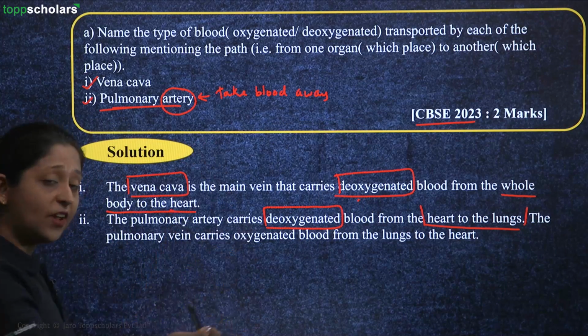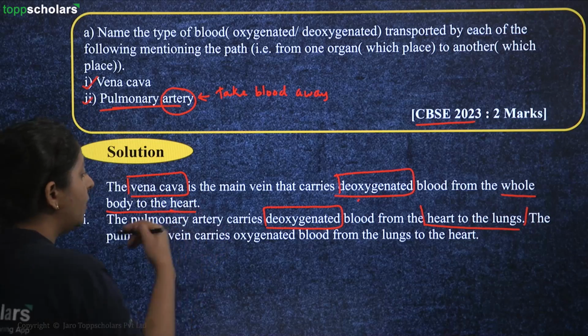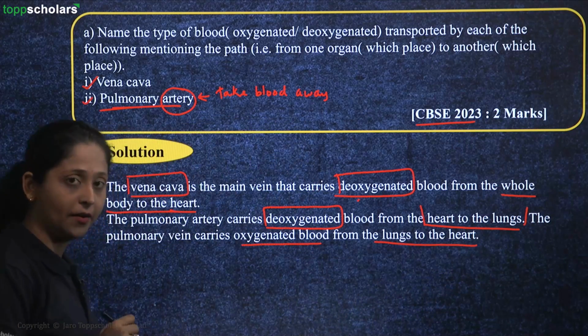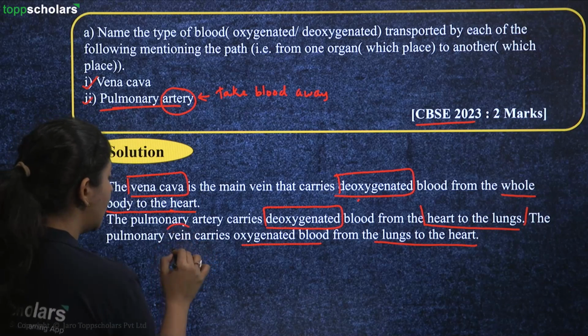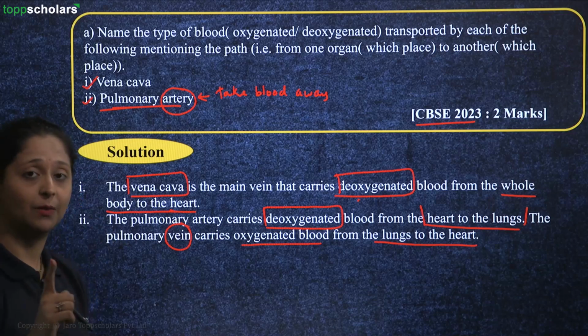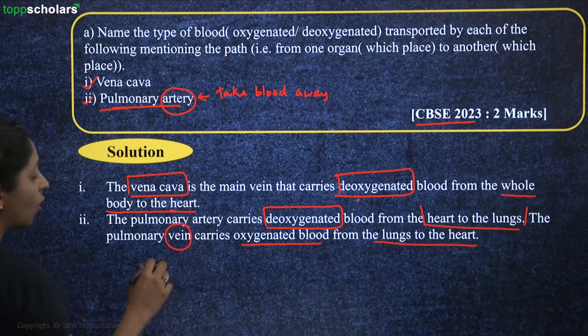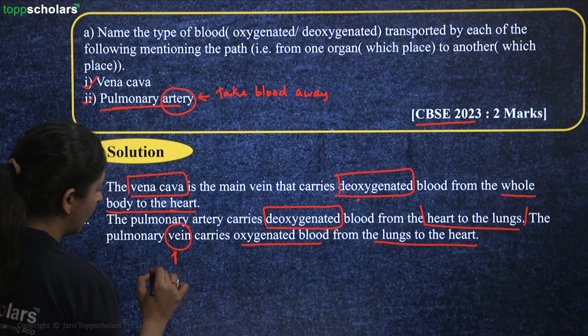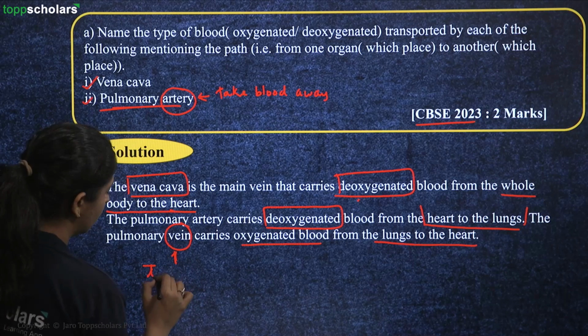The pulmonary vein, on the other hand, will be doing the oxygenated blood supply from your lungs to the heart. So here, all the veins in your body carry deoxygenated blood except for the pulmonary vein. You can call a vein, or you can describe it as, a blood vessel which is going to take the blood towards the heart.